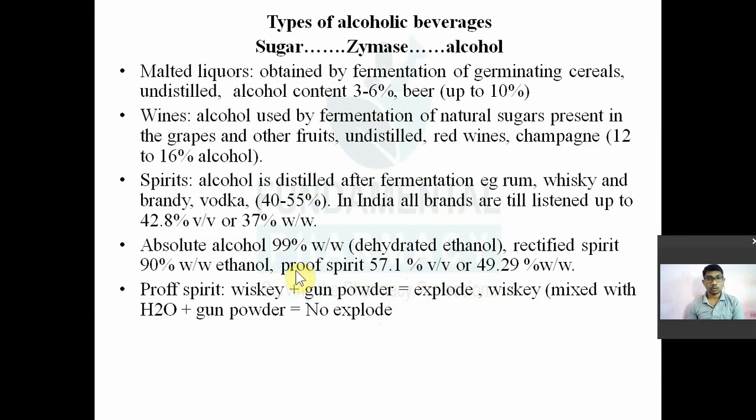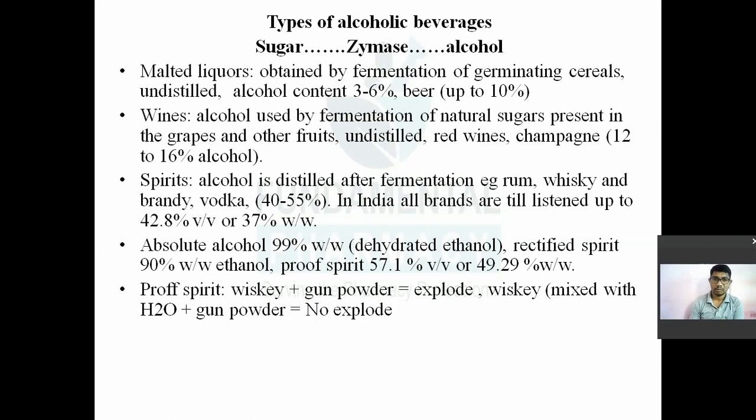Proof spirit. But what is the term proof spirit itself? This proof spirit was used to evaluate the quality of your alcohol in the olden days. इस पहले जमाने में क्वालिटी चेक करने के लिए प्रूफ स्पिरिट नाम का टर्म यूज किया था. वो क्या करते थे कि विस्की लेंगे और गन पाउडर लेंगे और उसको मिक्स करके इग्नाइट करेंगे, तो वो एक्सप्लोड होता था. If whiskey is pure, that means if whiskey consists of only alcohol, then it will ignite. If whiskey is mixed with water, then when it is sprinkled or sprayed on gunpowder, it will not explode. So that is a proof spirit.